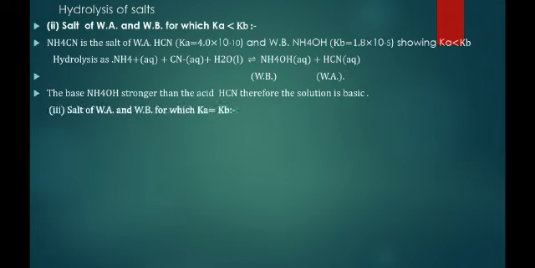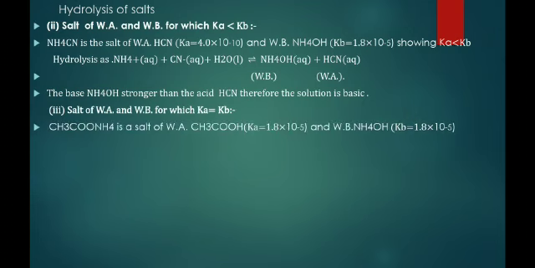Now the third condition, in which both are equal, the dissociation constant of the weak acid is equal to the dissociation constant of the weak base. For example, CH3COONH4, ammonium acetate, is a salt of the weak acid acetic acid, whose dissociation constant is 1.8 x 10^-5, and the weak base NH4OH, whose dissociation constant is also 1.8 x 10^-5.